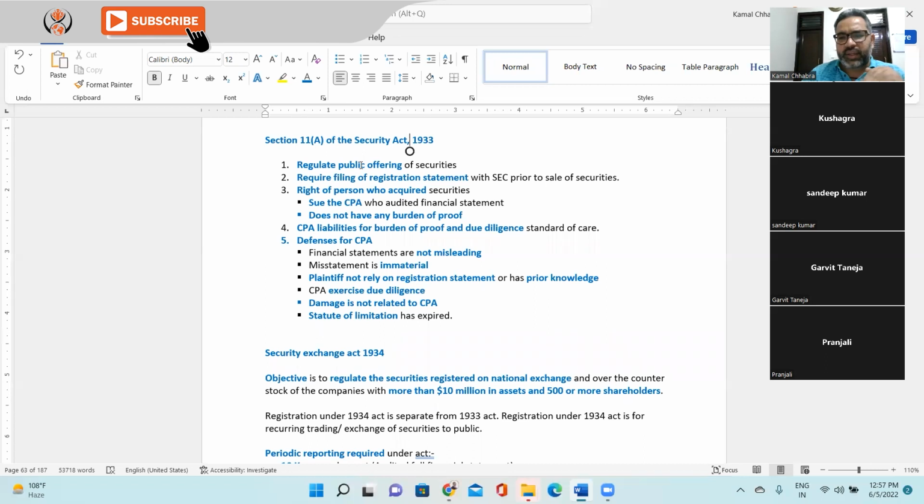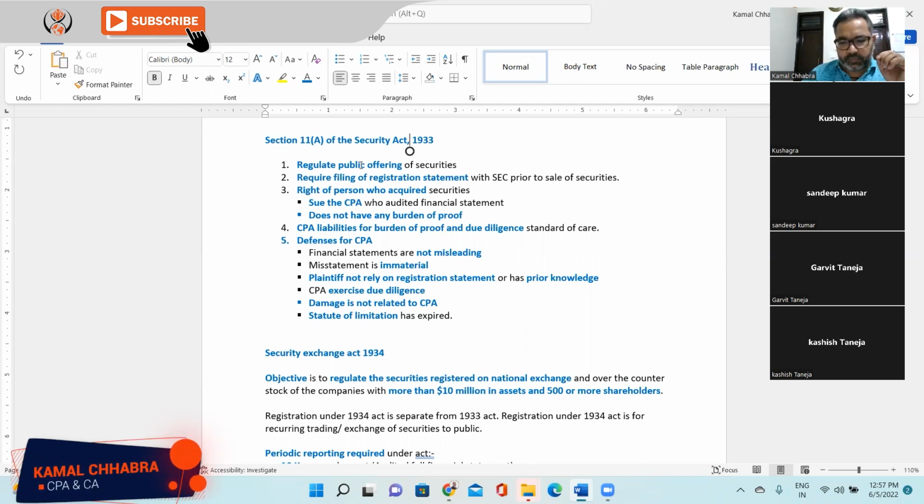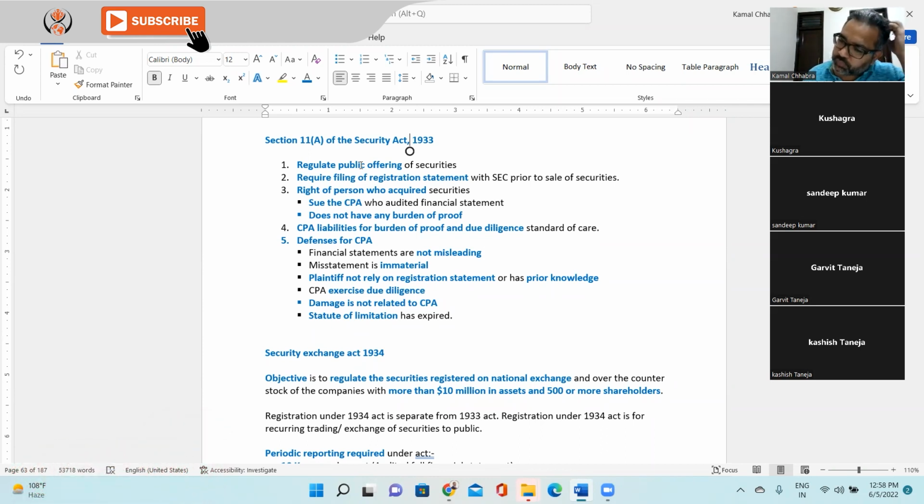Right? Makes sense? Any doubt here? But then automatically the appointed CPA would be, down from his duties once the... Sorry, say that again, Kashish. Sir, like you said, if there is a fraud in the financial statement, for example...